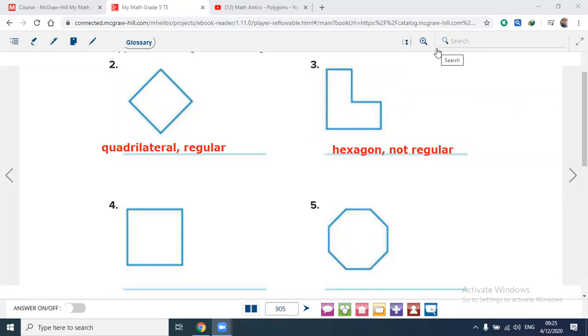Okay. Who can answer number 5? Okay, Mishari. Answer number 5, please. It's an octagon and it's regular. Yes, as you see here, this is an octagon and this is called regular. Thank you, Mishari.